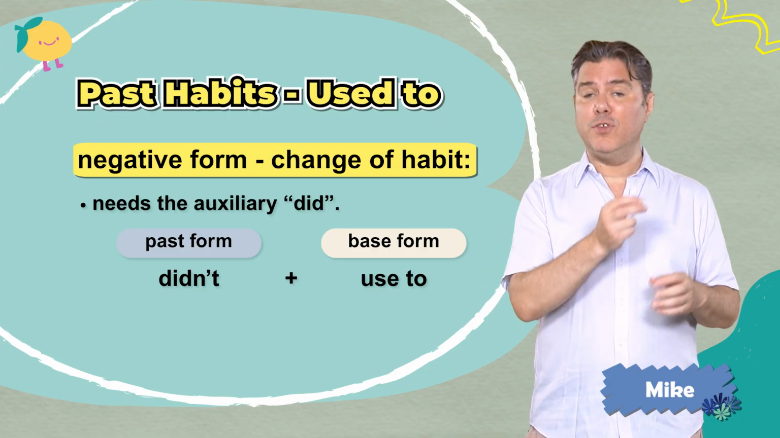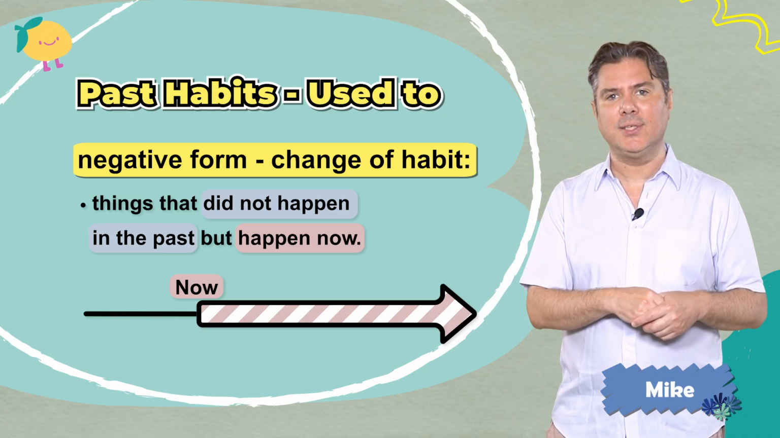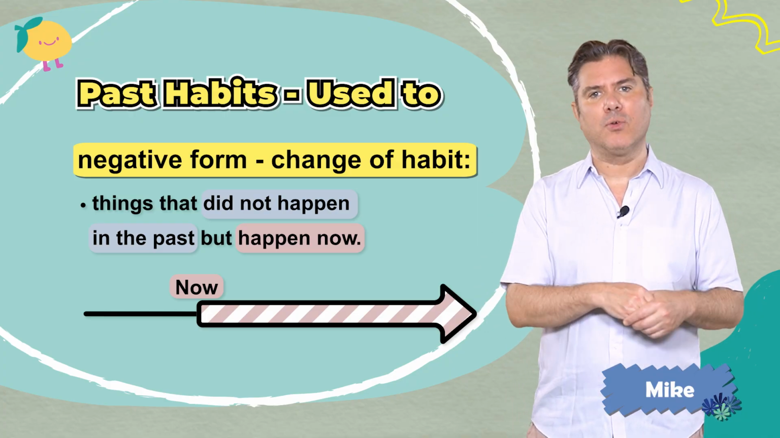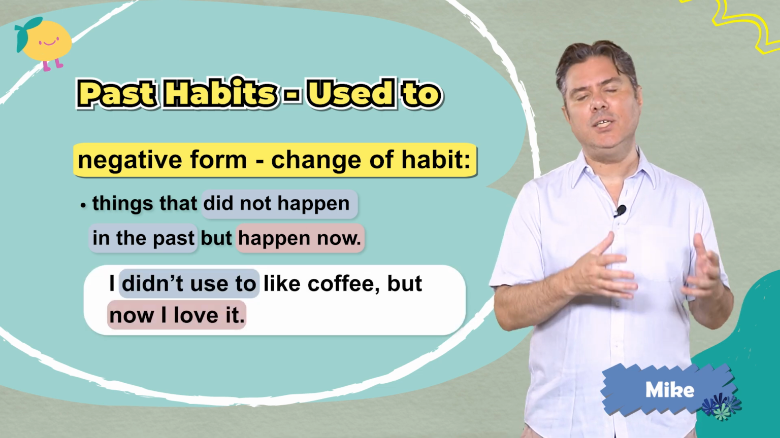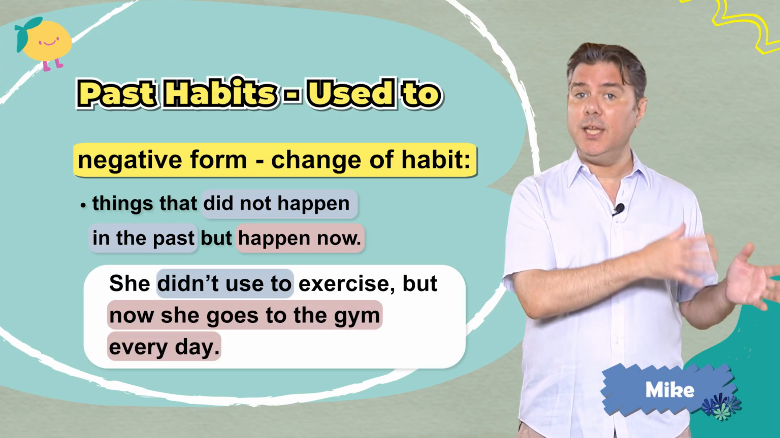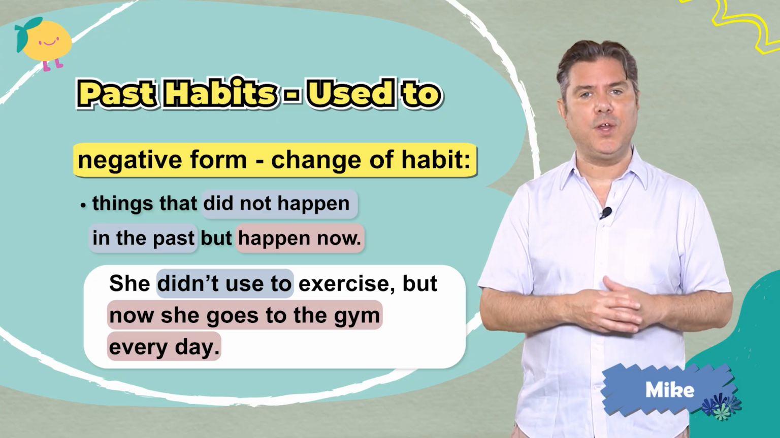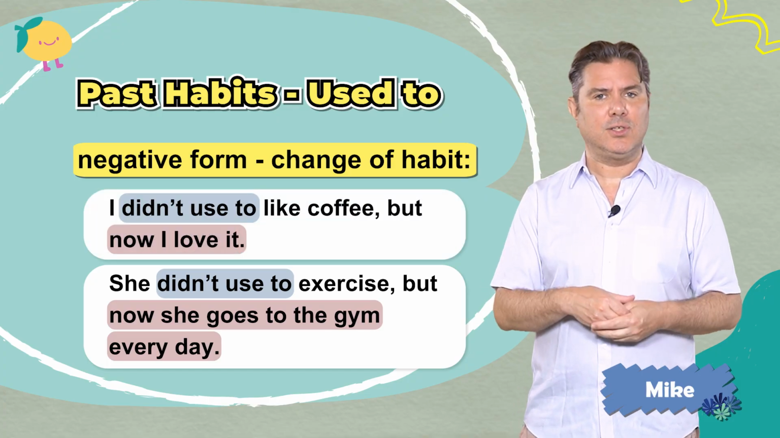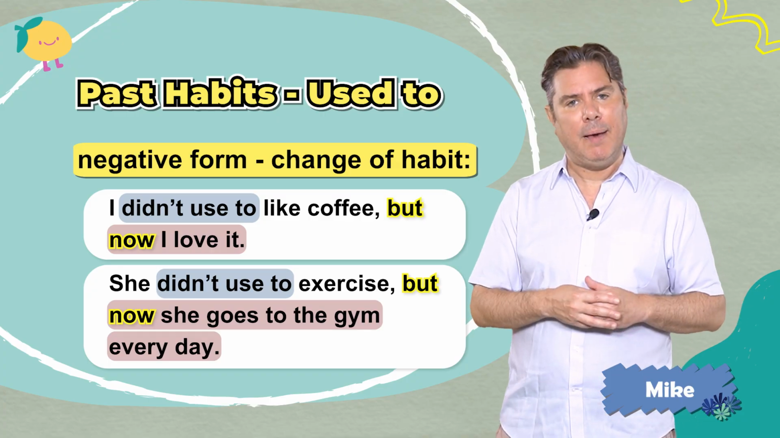The negative of used to helps us talk about things that did not happen in the past but happen now. In other words, a change of habit. Let's see an example. I didn't used to love coffee, but now I love it. She didn't used to exercise, but now she goes to the gym every day. Both sentences are followed by but now to show this change of habit.